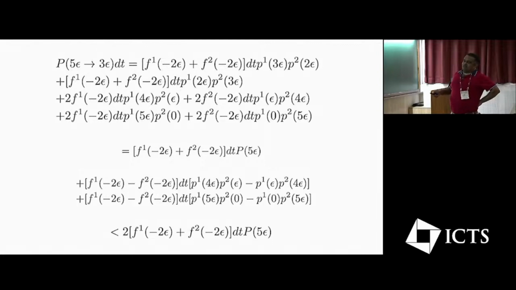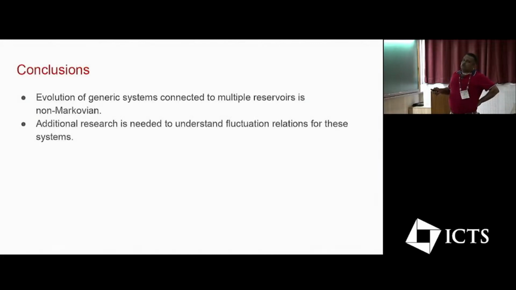And because of that, the evolution that I see is turning out to be not Markovian. So what I've shown is that the evolution of this generic system connected to multiple reservoirs is non-Markovian, and what we need is additional research to understand things such as fluctuation relations for these systems. Time for questions.